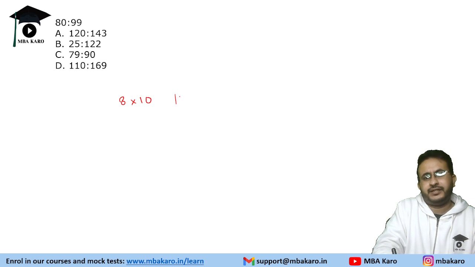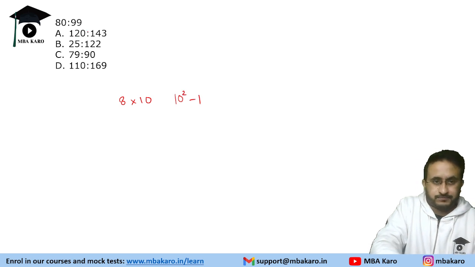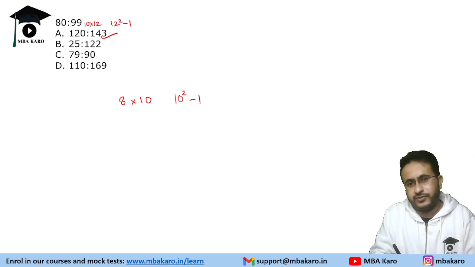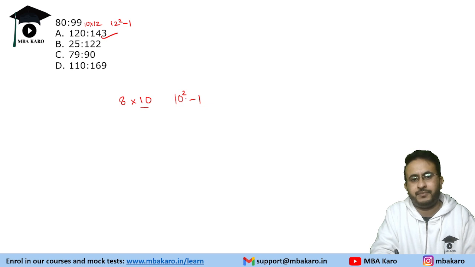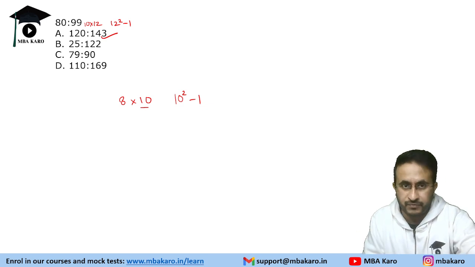8 into 10, 10 square minus 1, right? Now if you see, a similar question was asked previously also, like higher number ka square plus 1. Again, one more logic, like higher square number minus 1. Okay.